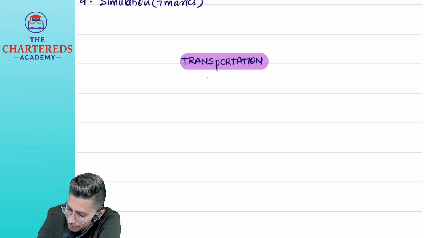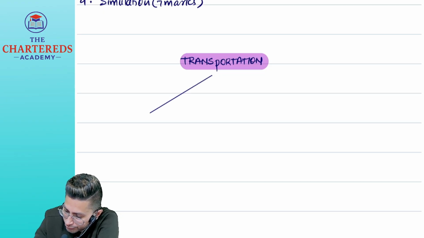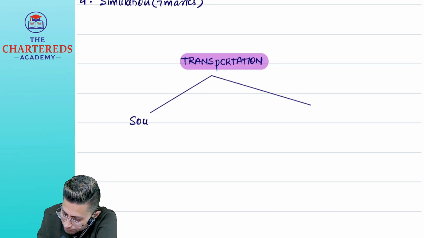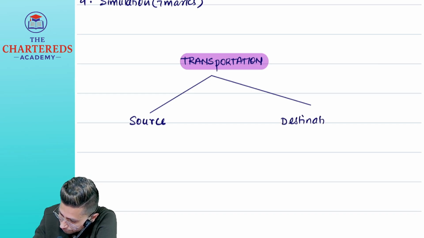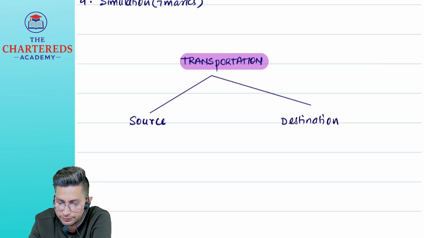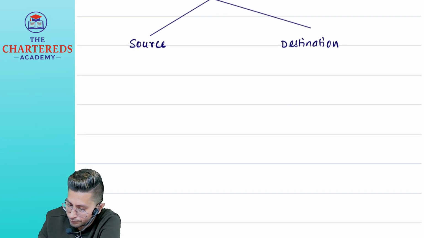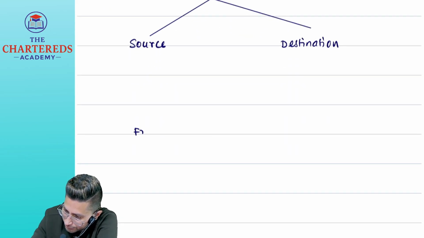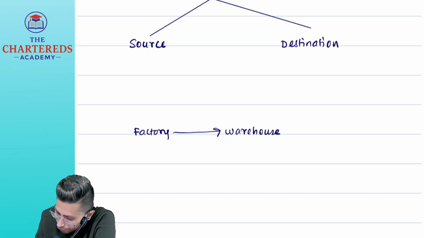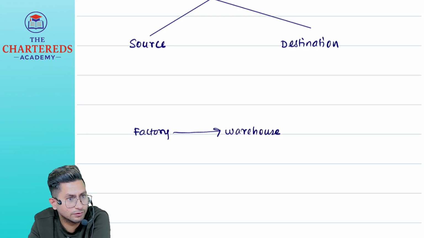Now, in transportation, two things are very important for us. One is source, the other one is destination. Now, from factory, I am sending the goods to warehouse.